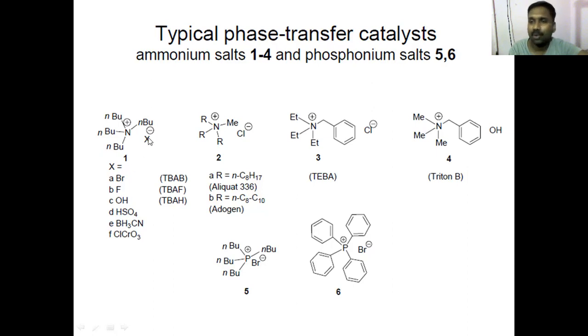If it is bromine, bromide. You can have all identical or mixed chains. TEBA is one common phase transfer catalyst, industrially prepared and used. And then phosphonium salts. One example which I had shown before, tertiary butyl phosphonium bromide. And this is tetraphenyl phosphonium bromide.